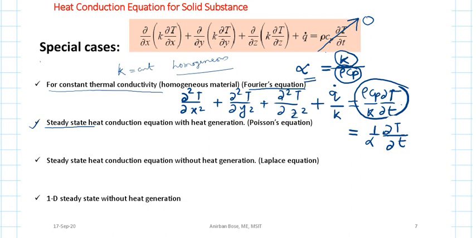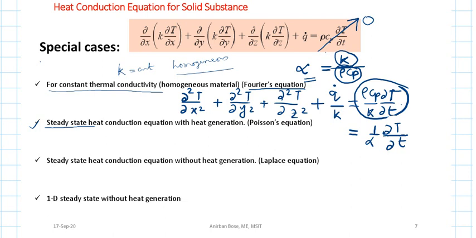Okay. Next, you see the steady state heat conduction equation without heat generation. So steady state means the right hand side term is 0, and the heat generation term is not there. So what will the general three-dimensional steady state heat conduction equation without heat generation be? Again you are considering one extra thing, that it is a homogeneous and isotropic material, so k is constant.